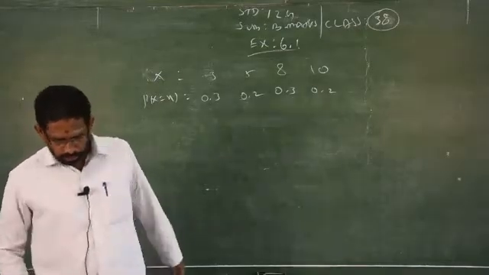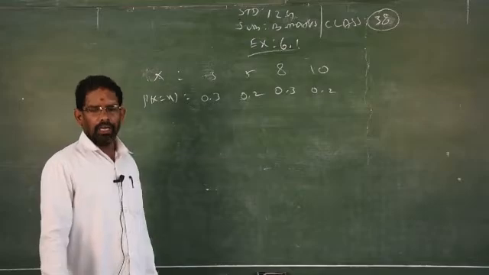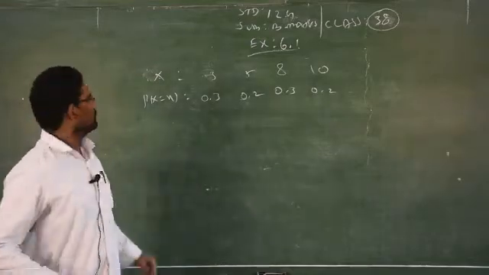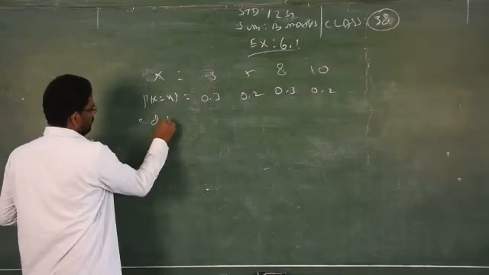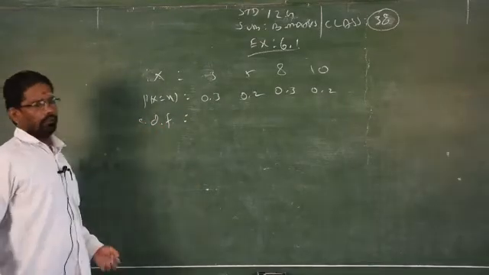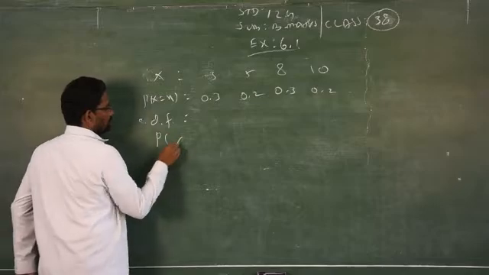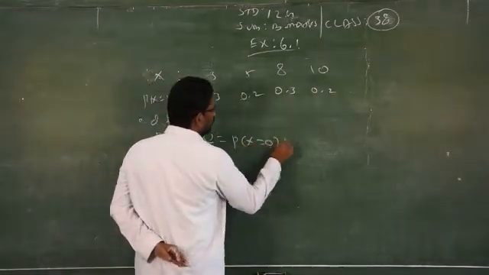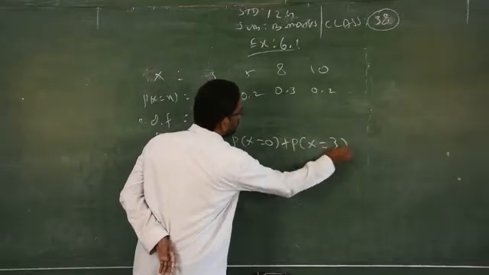Now you have to find out the CDF and also plot the points on the graph. Clear? So you can straight away find the CDF, as I said just now, or you can follow P of X less than or equal to 3, that is P of X equal to 0 plus P of X equal to 3.